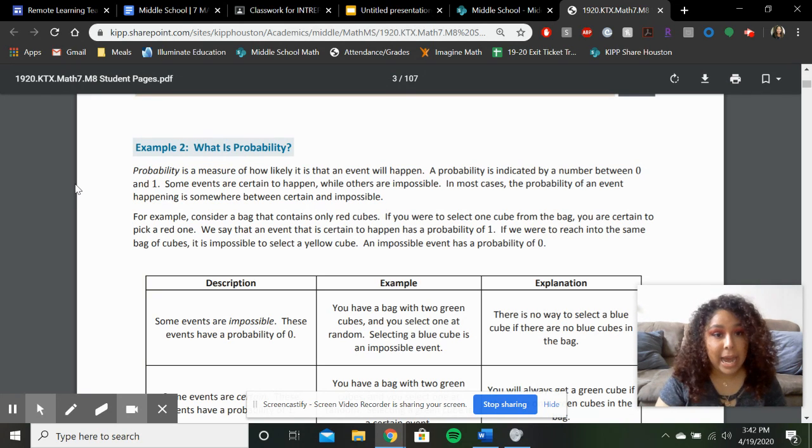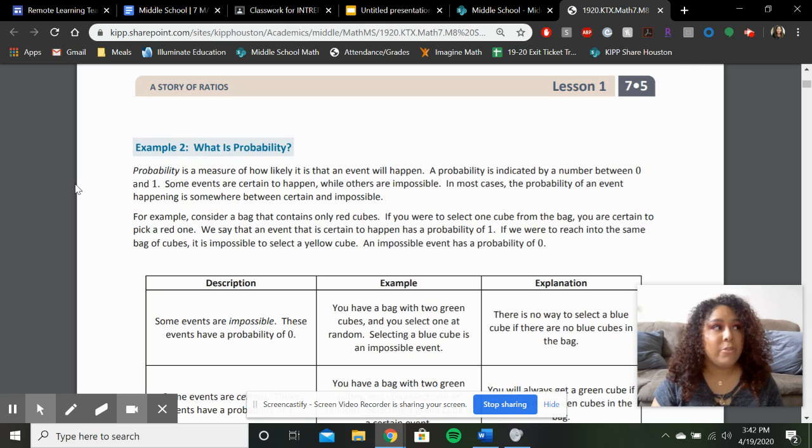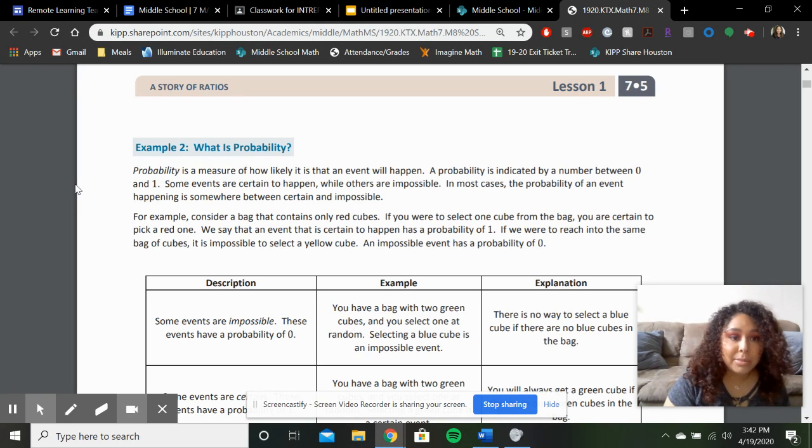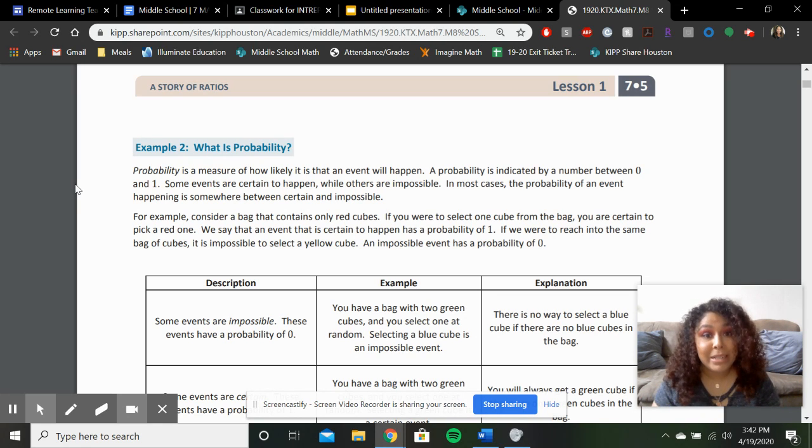Some events are certain to happen. So think about if you had a bag full of red marbles, you pick one out, it's certain that you're going to pick out a red marble, while others are impossible. So if you have that same bag of red marbles and you pick one out, it's impossible that you're going to pick a blue marble. In most cases, the probability of an event happening is somewhere between certain and impossible. So it's certain that you'll pick a red marble in a bag of red marbles, and it's impossible that you'll pick a blue marble in a bag of red marbles.